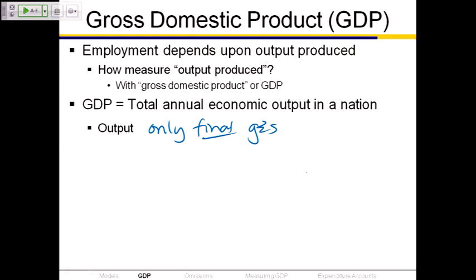That's why we don't count the intermediate goods or the raw materials. We don't count used goods that are purchased and sold because they've already been counted, because those used goods were counted when they were originally produced. So all of this is to avoid double counting.